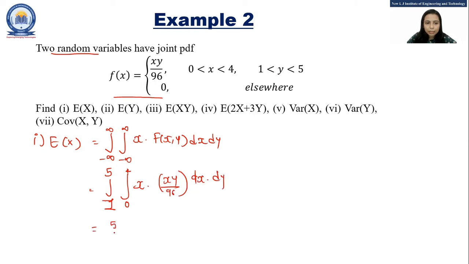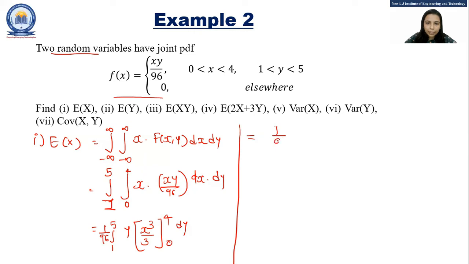So this is integration from 1 to 5 and 1 by 96 becomes common. y as it is and this is x cubed by 3. Upper limit is 4 and the lower limit is 0, dy. So that is equal to 1 by 96 integration from 1 to 5 y into 64 divided by 3 dy.